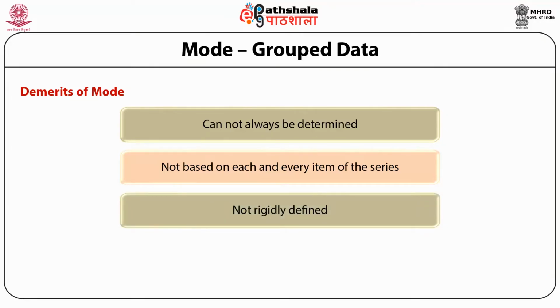Not rigidly defined means that people can use different ways of arriving at the mode. Somebody can use the formula of mode as we discussed in the case of grouped data. Somebody can use an empirical formula of mode, where they look at the relationship between mean and median and calculate mode. So if two people use two different formulas for the same data, chances are that there will be a difference in the value of mode. So we say that mode is not rigidly defined.